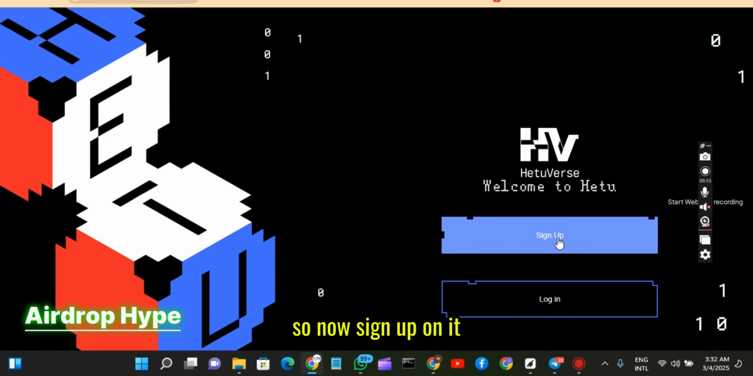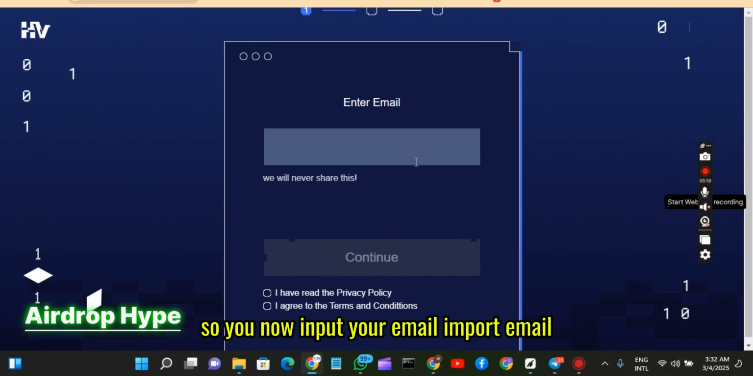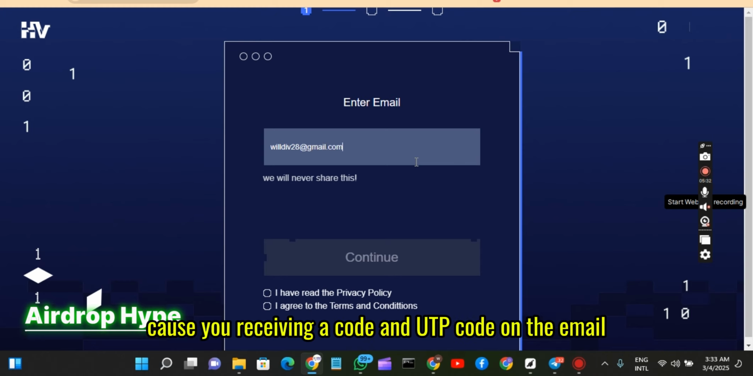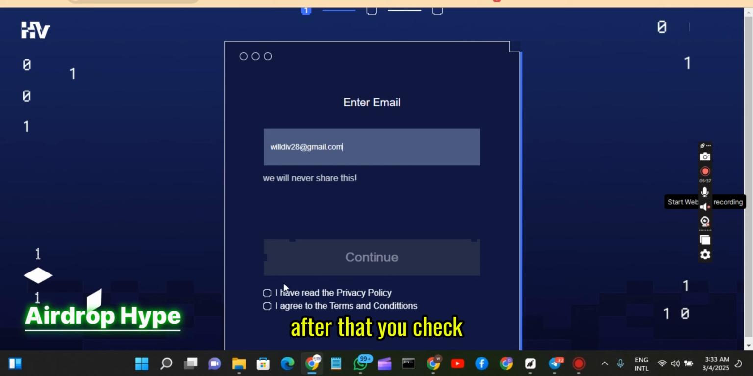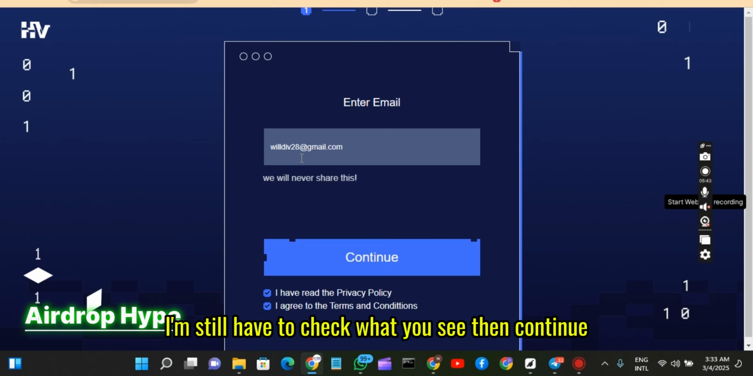So now we sign up on it. You just have to sign up using Google. You input your email, as you can see, it's my own email. You just have to input the email because you'll receive an OTP code on the email. Then after that, you check that I have read the policy, and then continue.